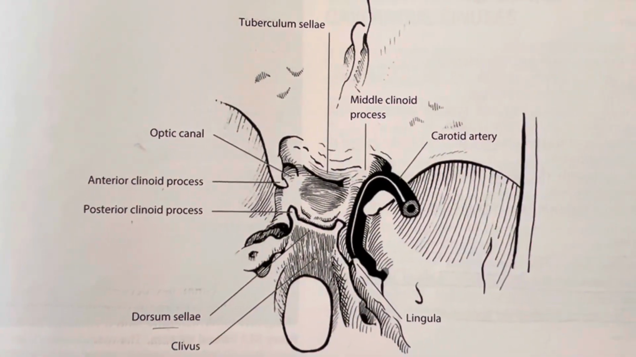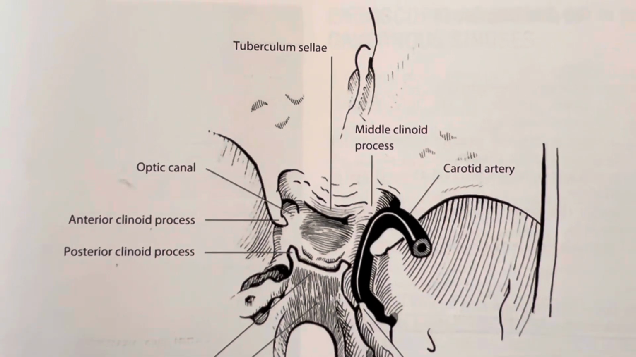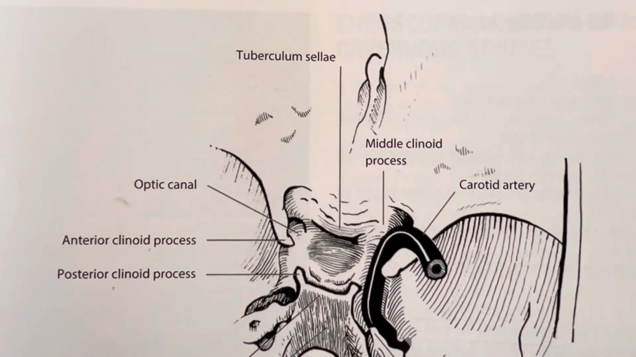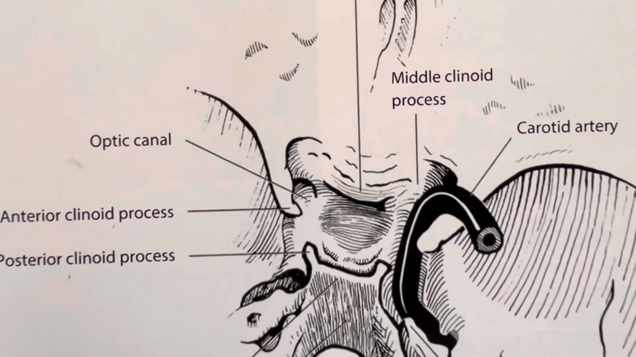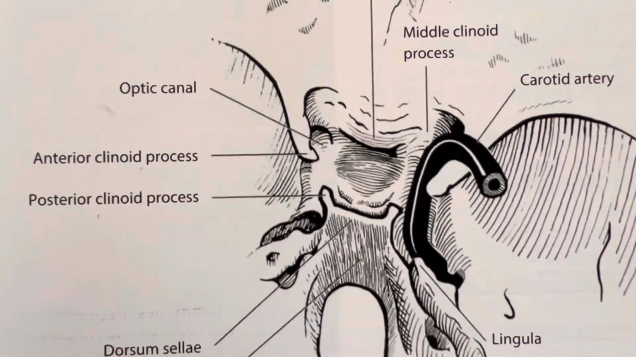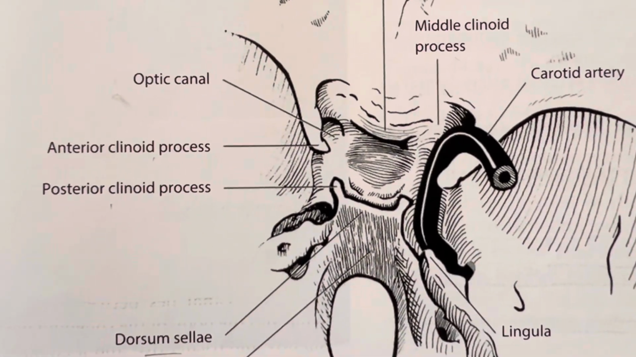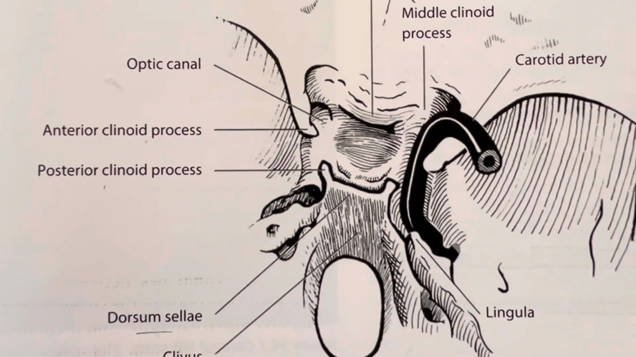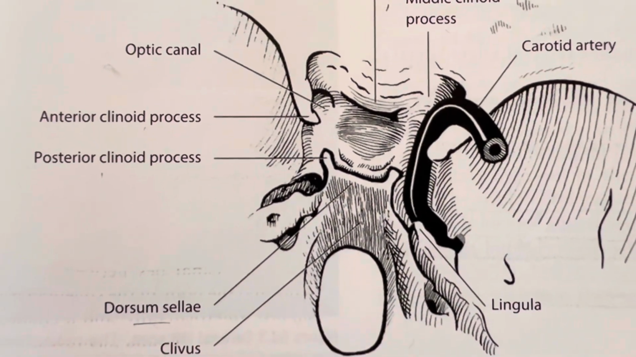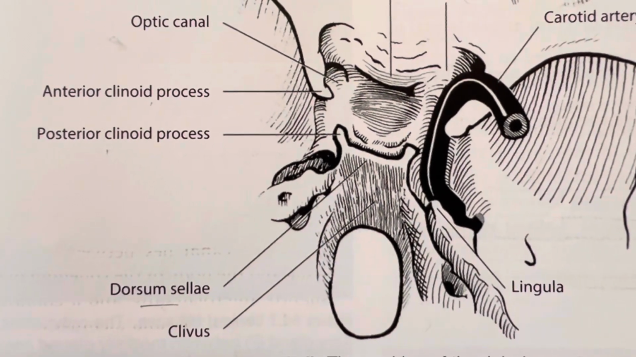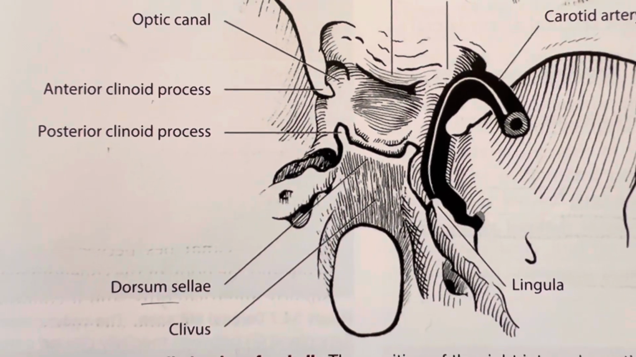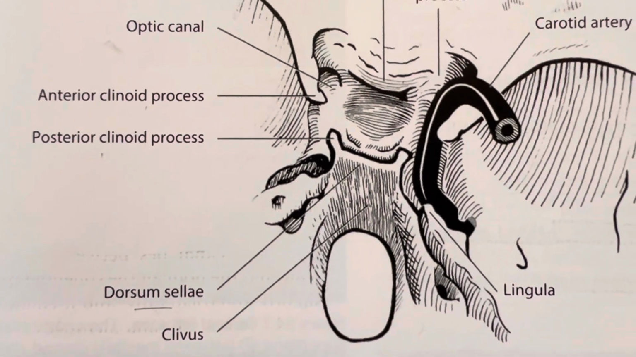The bony landmarks around the fossa are: first, the optic canal, which lies between the root of the lesser wing and the body of the sphenoid medially. It descends slightly anterolaterally and contains the optic nerve, ophthalmic artery, and meninges. The anterior clinoid process is the posterior projection from the lesser wing of the sphenoid toward the sella turcica.